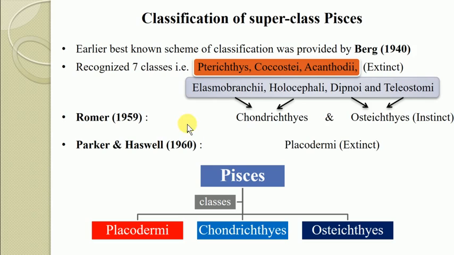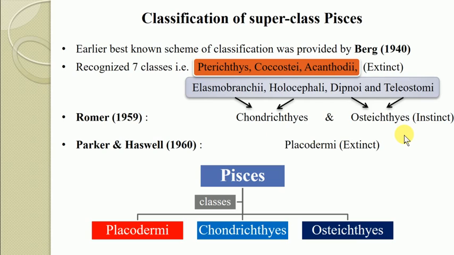But later on, Parker and Haswell in 1960 further combined all the extinct jawed fishes under a single class known as the Placodermi. So this Placodermi is the class of the extinct fishes, while the Chondrichthyes and Osteichthyes are the classes of the living fishes.